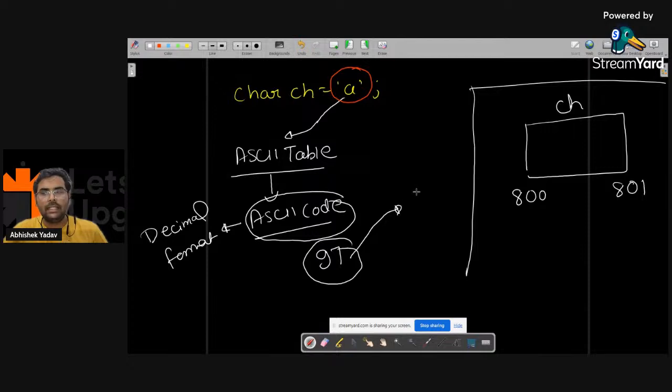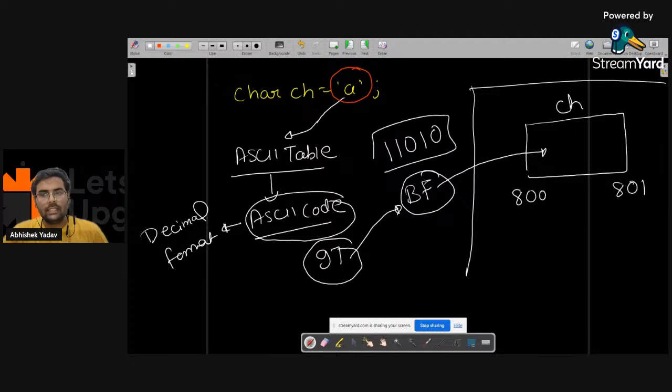This decimal format data will be converted to binary format data, and this binary format data will get stored inside this memory block. Let's assume the binary format of 97 is 11010. So this will get stored in this memory block like this.